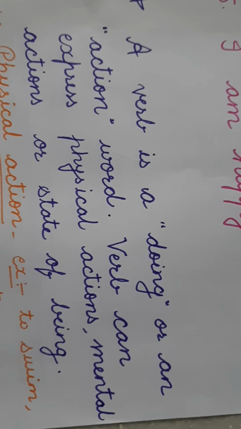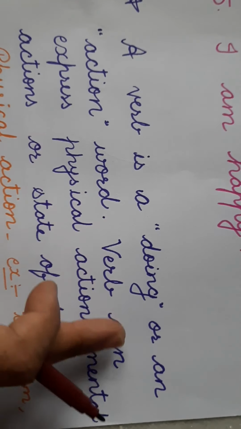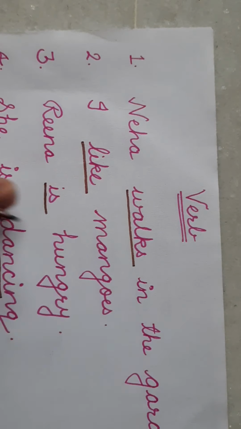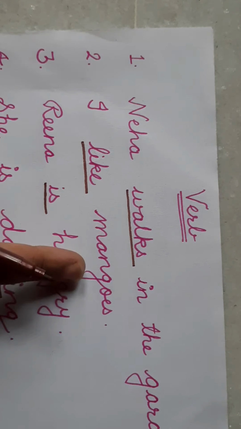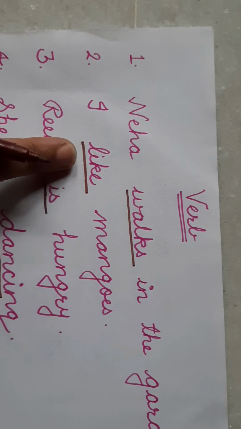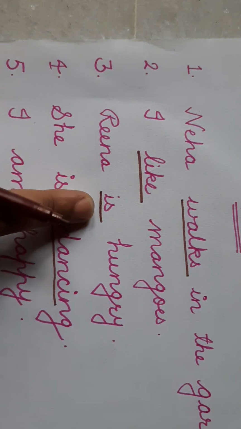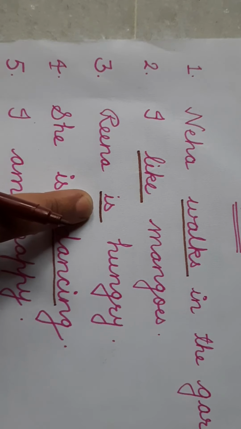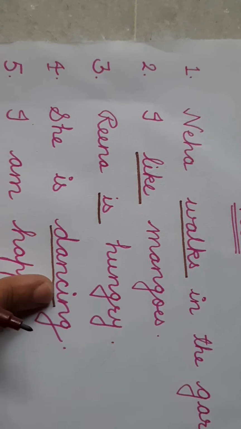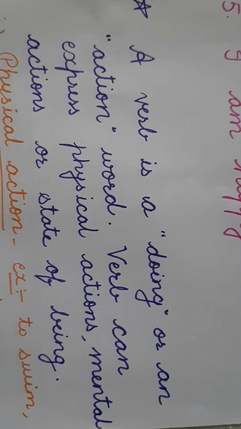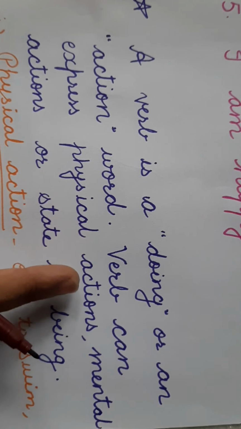Now here's the definition of verb. A verb is a doing or an action word. Like this, what action is Neha doing? Walk. What word shows action in this sentence? Like. In this sentence, this is not showing direct action, but this is a state of being. Dancing, here dancing is action. So a verb is a doing or an action word.